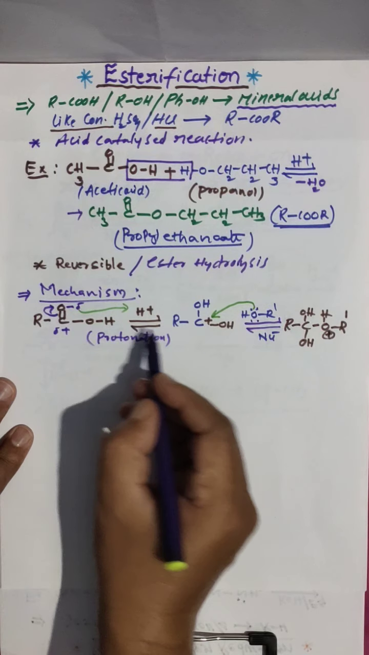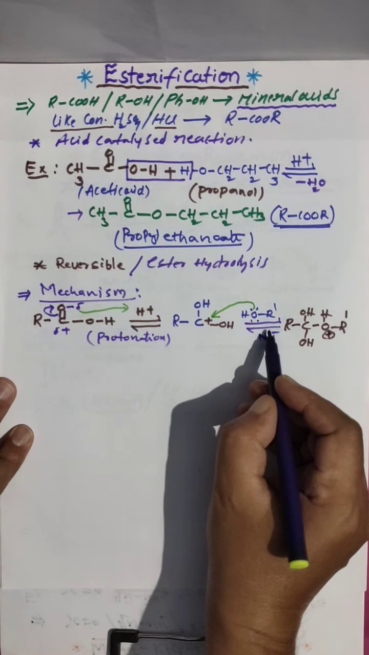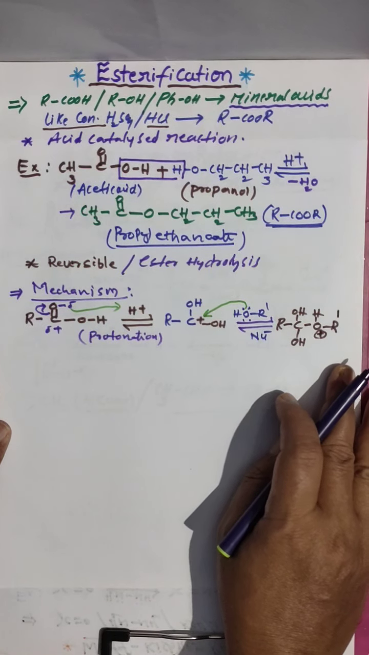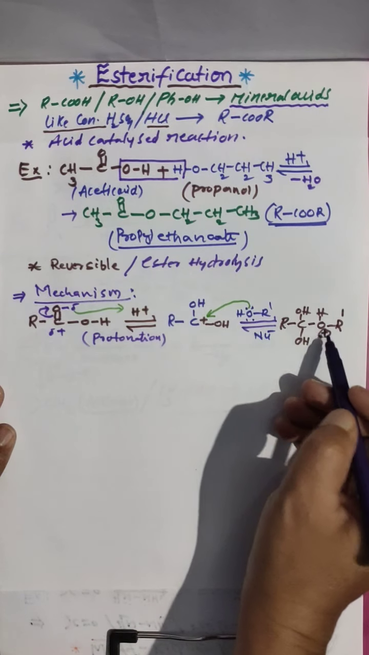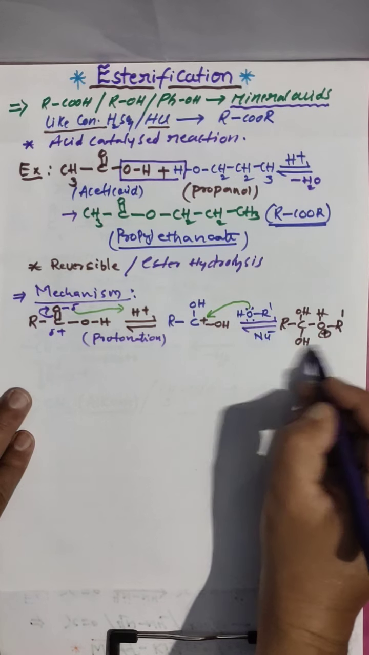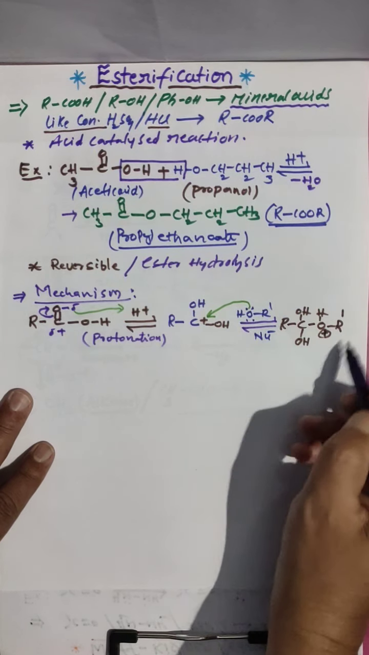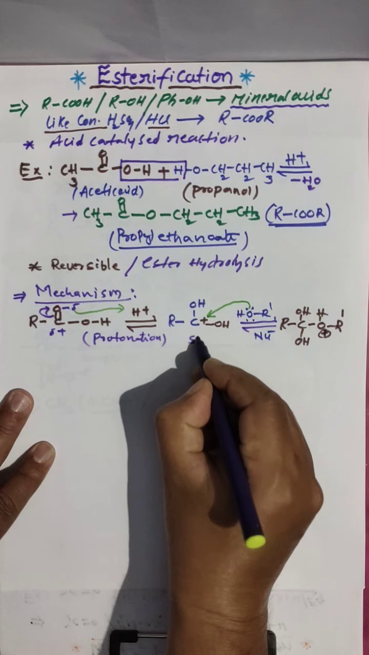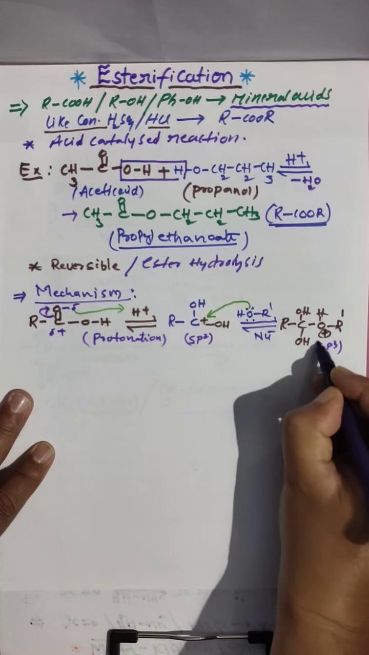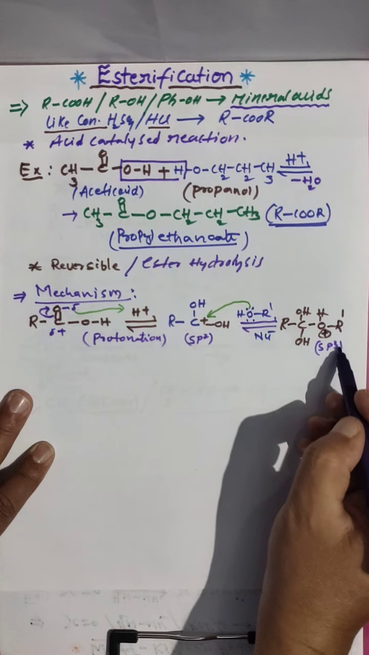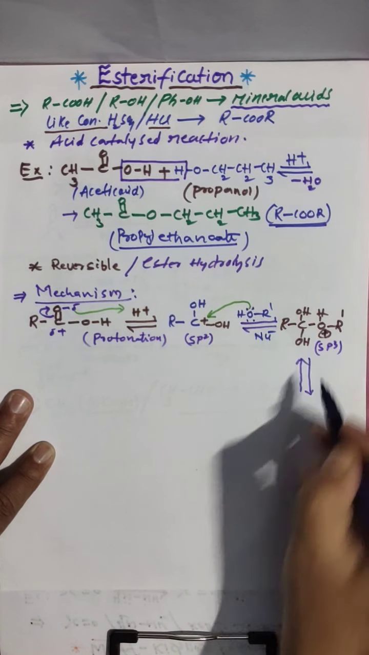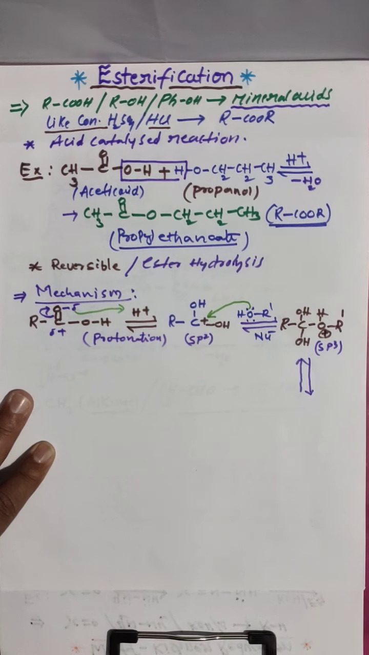So first protonation in the presence of acid, then nucleophilic attack, that is alcohol acting as nucleophile attacks here. Then you get this intermediate. This is the first intermediate, next the second intermediate. This is what we are calling the tetrahedral structure. Why we call it tetrahedral: it is sp2 carbon and here the carbon is sp3. So sp2 is converted to sp3. Then the reaction goes on like this. All reversible steps.